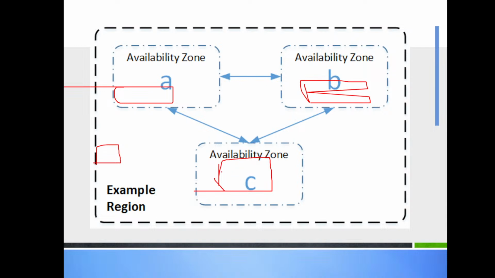Now I told you that all three availability zones are connected to each other. We have covered that, right? All the three availability zones are interconnected with each other. Why? There should be some logical reason, right? Yes, that's one reason.